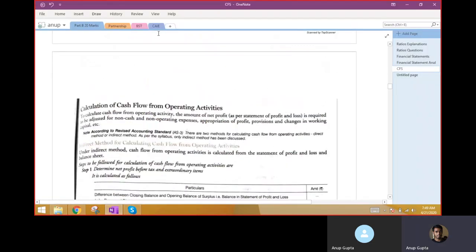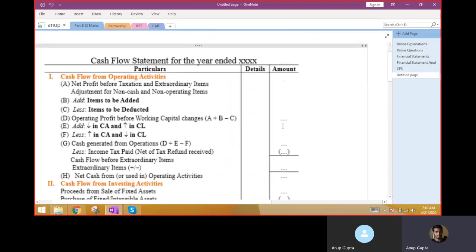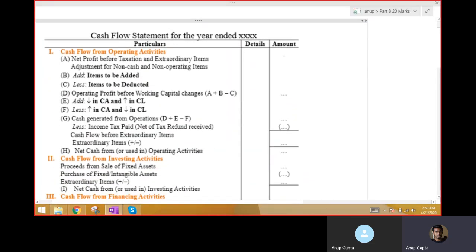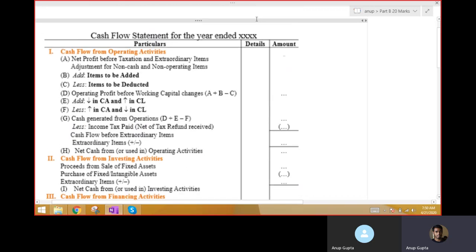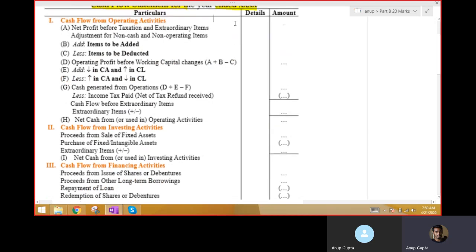Having said that, let me start with how to record this operating activity in the cash flow statement. This is not a real cash flow statement format, it is just a brief of the format. Not everything is given in detail, but the sequence that should be followed is maintained here. We start with the cash flow statement for the year ended whatever. Then there are three columns: the first column is particulars, then details and amount.